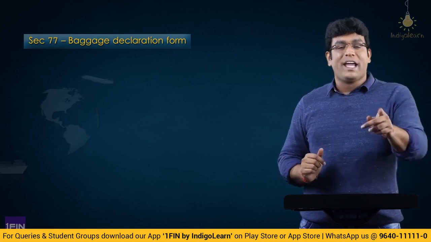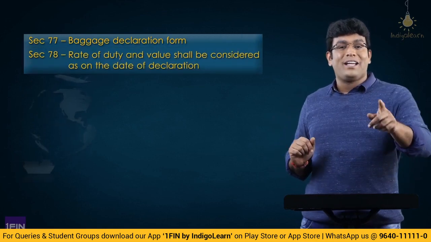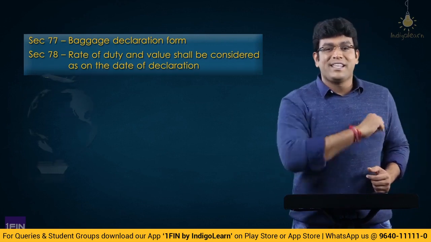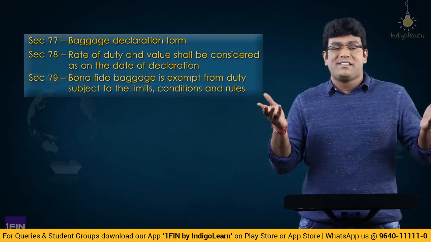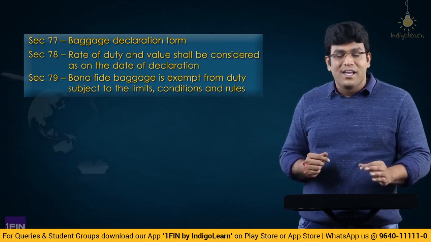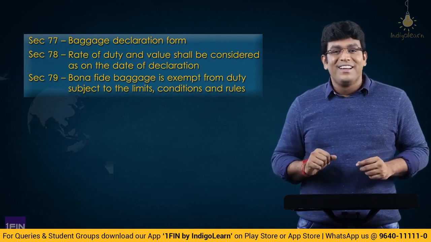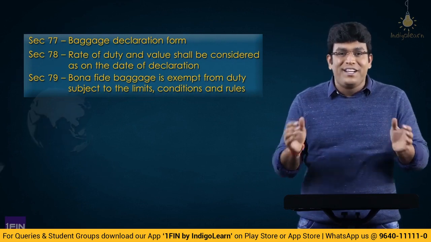Fantastic. So what is 77? 77 talks about baggage declaration form. 78 talks about rate of duty and value shall be considered on the date of declaration. 79 says bona fide baggage is exempt from duty subject to the limits and the conditions given under rules. That also we'll talk in detail. So we'll talk all the rules in detail. Don't worry. So friends, come on.